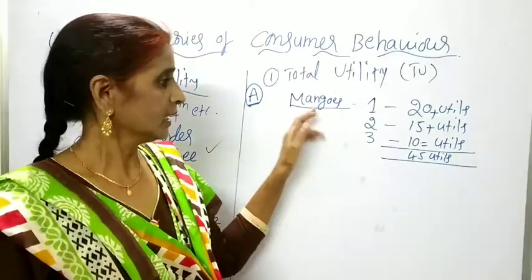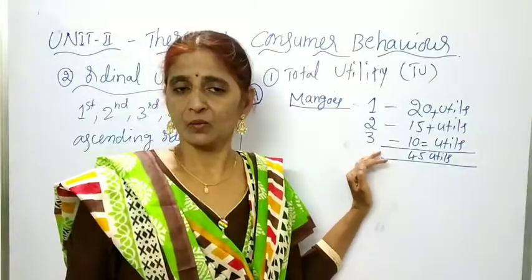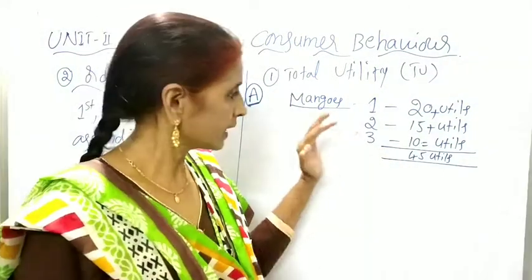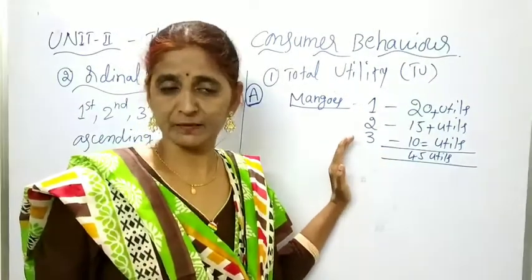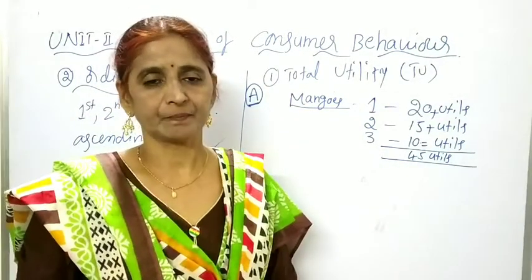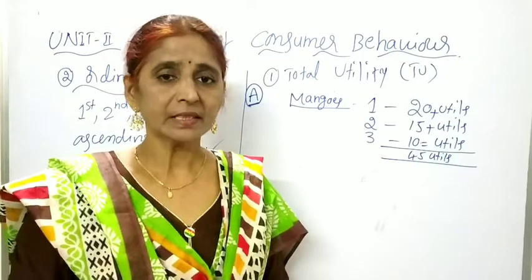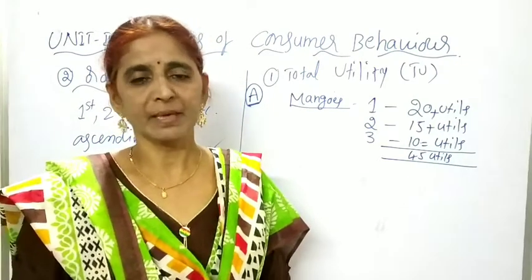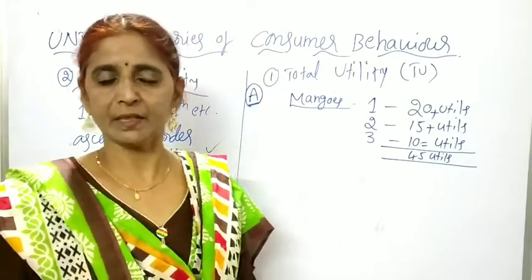So in this way, total utility means the total satisfaction which the consumer derives from the consumption of all units of the same commodity.